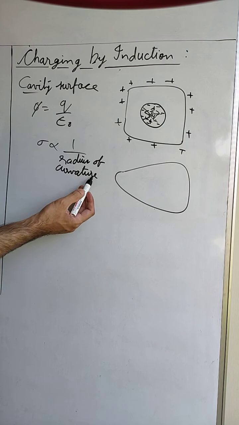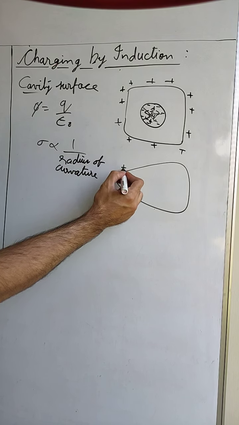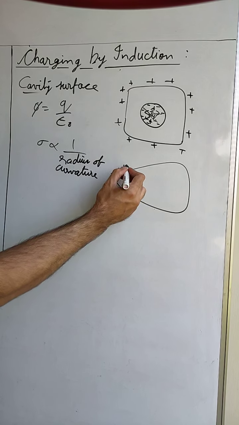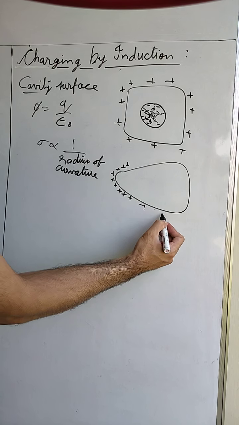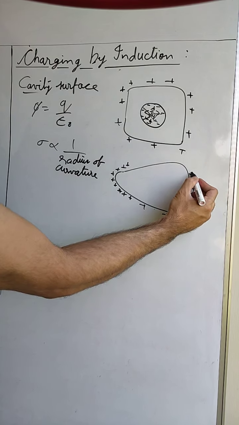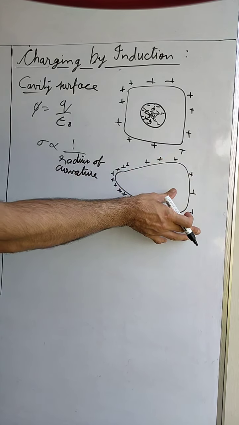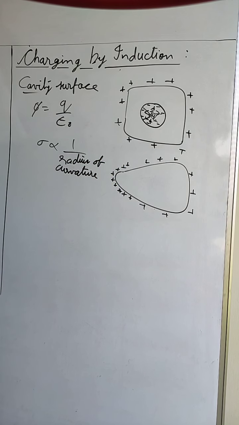This means that when the radius of curvature is less, charge density will be more. That means the charge here on less radius of curvature will be more, and on the larger radius of curvature the charge will be more spread out like this. So the charge density at larger radius of curvature is less, and at smaller radius of curvature is more. So this is an important point to remember.